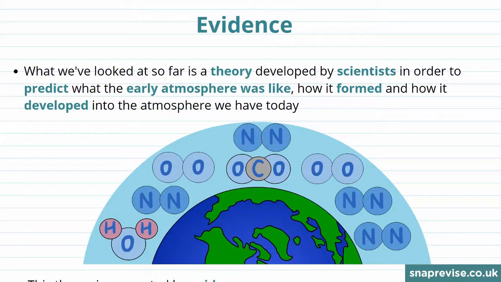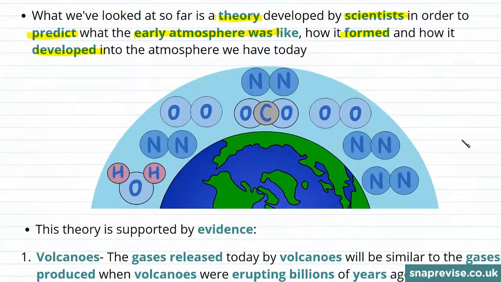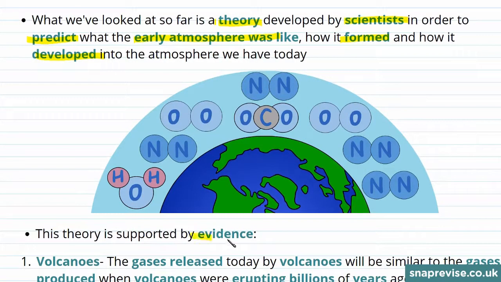The atmosphere formed long before any humans were around to observe it. Therefore, what scientists need to do is to develop a theory in order to explain or predict what the early atmosphere was like, how it formed, and how it developed into the atmosphere that we have today. We can't directly observe what happened, so we need to look at evidence.